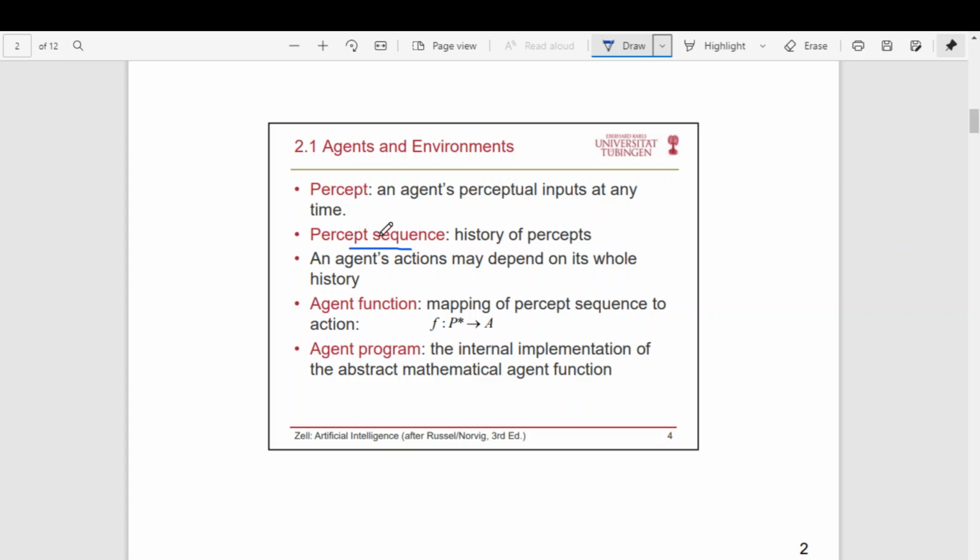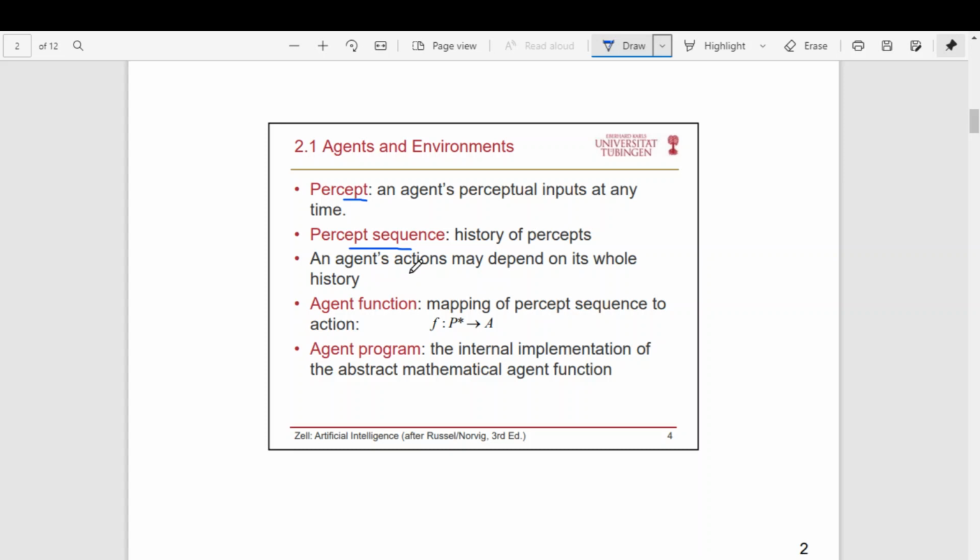So what the agent is currently sensing at this time is called a percept. The history of all the past percepts till date, what it has sensed so far, the entire history, is called the percept sequence. Now, the action should depend on what? The action should depend on the percept or the percept sequence. That depends on the type of problem the agent is trying to solve.